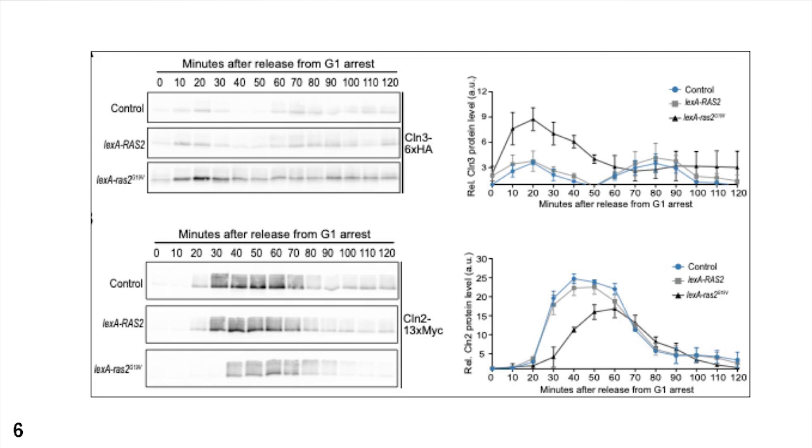What I found is that expression of hyperactive RAS seems to decouple early G1 cyclins from late G1 cyclins. So here we're looking at a Western blot, and what we can appreciate is that hyperactive RAS is increasing the early G1 cyclin CLN3. However, it's decreasing and delaying expression of the late G1 cyclins CLN2.